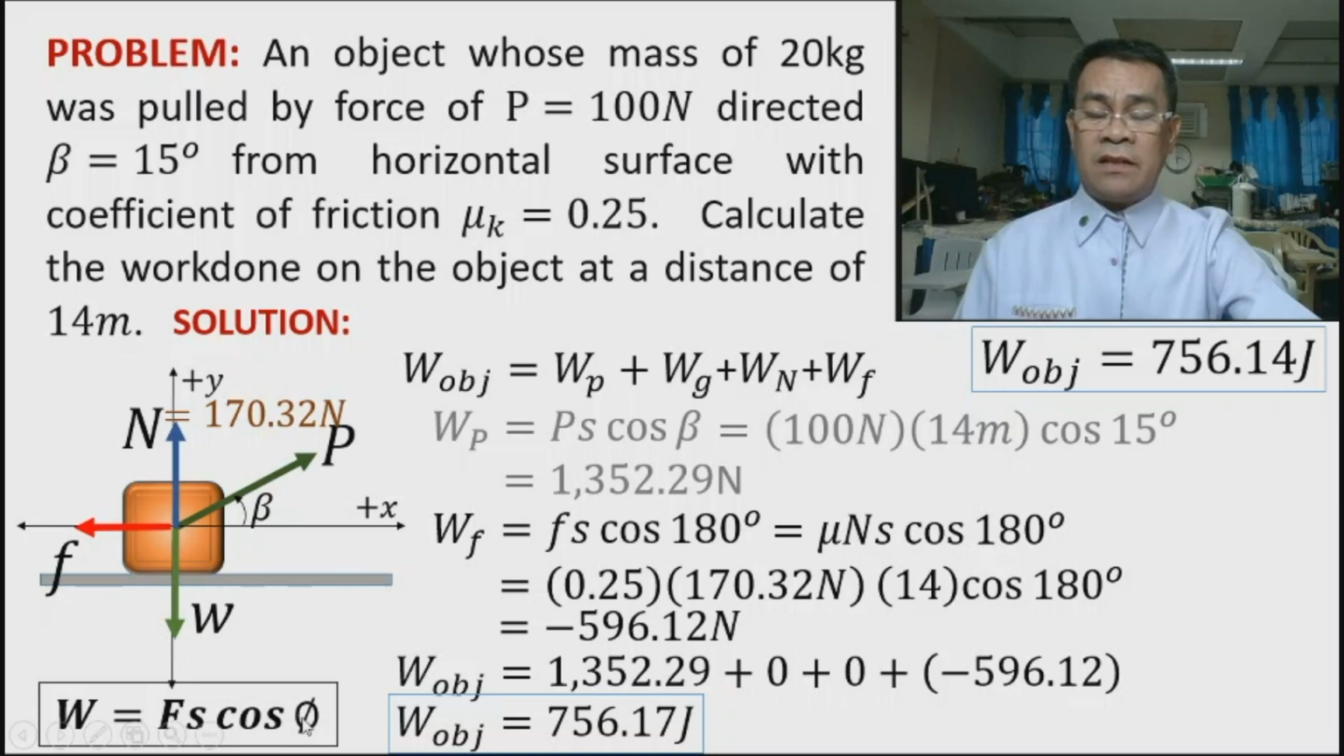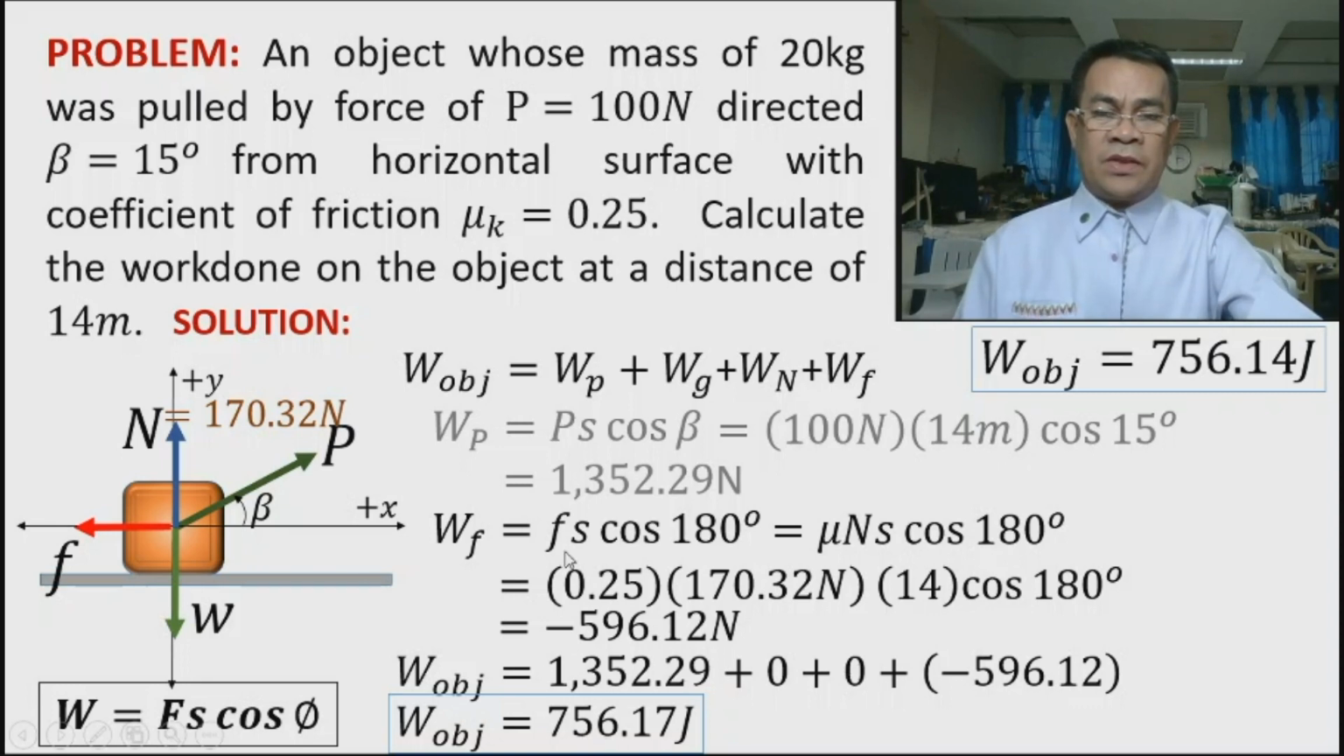Now take note that we have the angle, and the angle is always coming from what? The angle is from the displacement. So therefore, individually calculate the work done. Then after that, substitute it here. Then you can calculate the work done by the object.